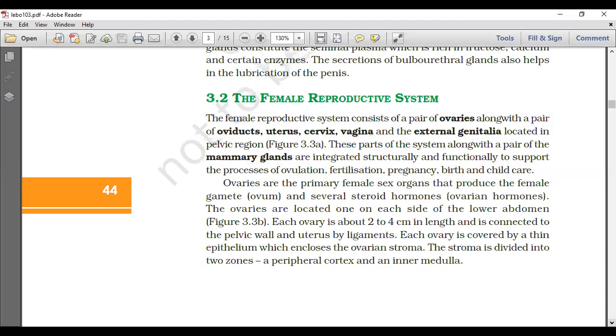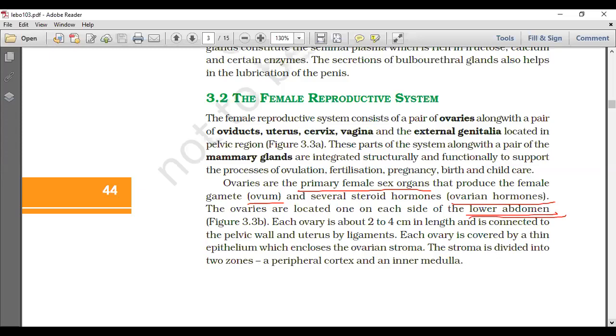Ovaries are the primary female sex organs, to be remembered, that produce the female gamete called ovum and several steroid hormones, the ovarian hormones. The ovaries are located one on each side of the lower abdomen. Location to be remembered: lower abdomen.